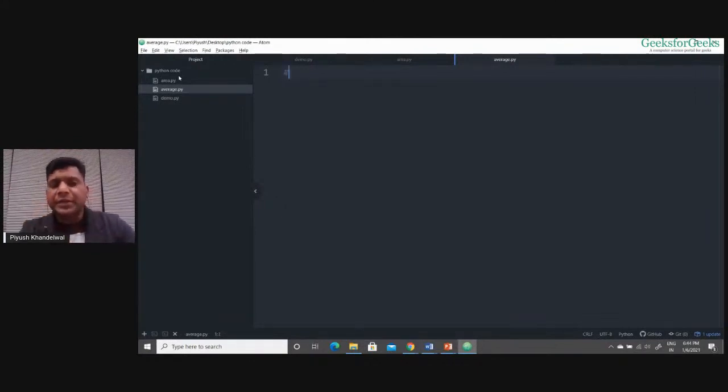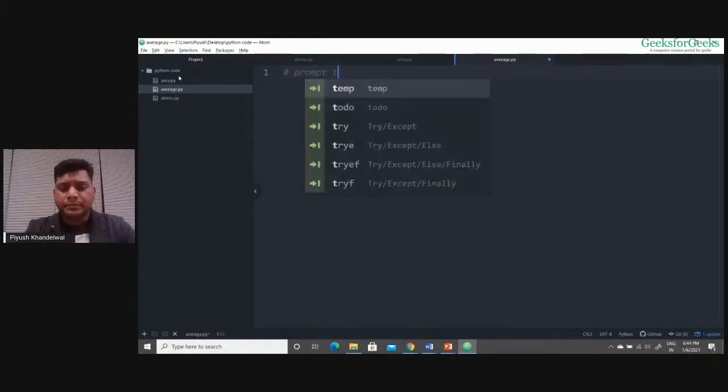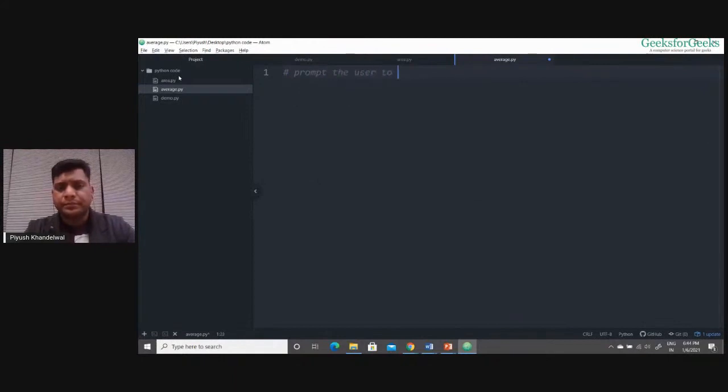So first thing that we need to do is prompt the user to enter three numbers, right? I can write it like this: enter first number, second number, and third number. So we'll have three input statements over here.